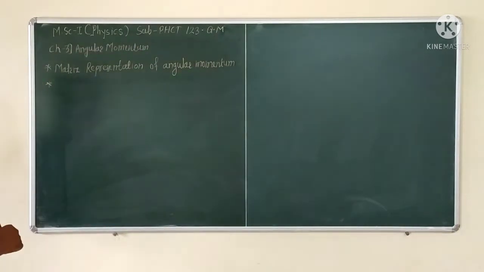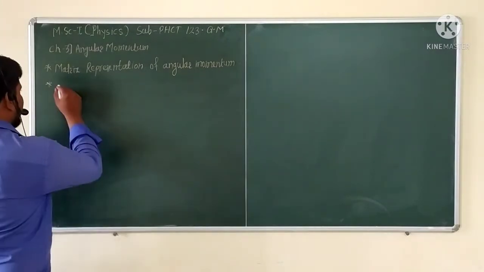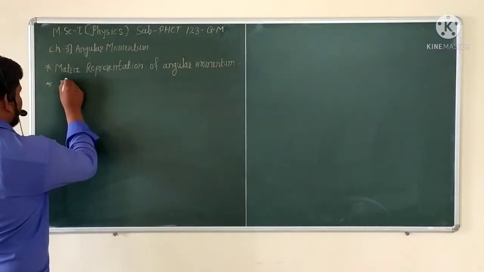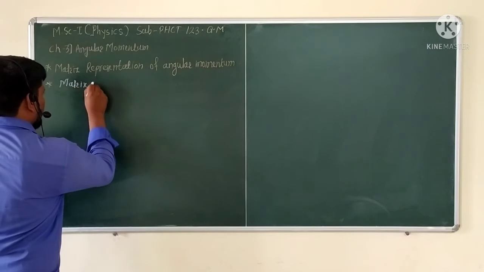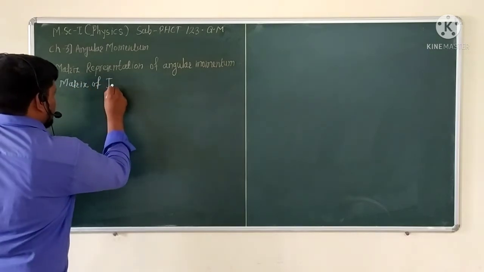Okay, so first, the matrix representation of J plus.